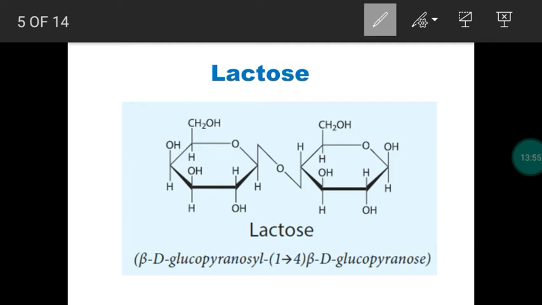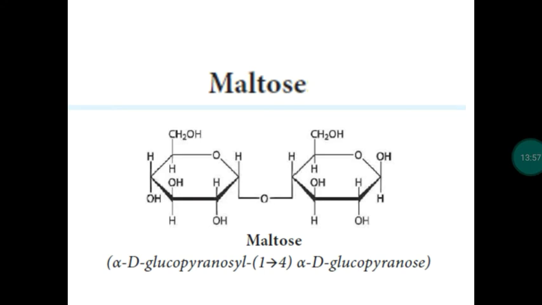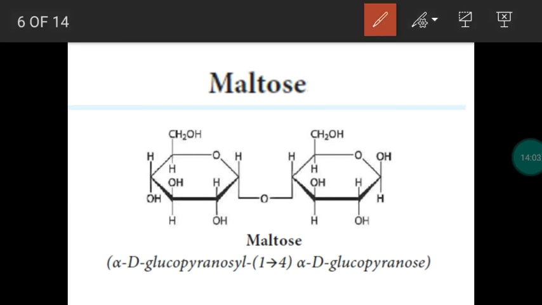With lactose over, we take the third example of a disaccharide, maltose. This disaccharide is obtained from malt, and we know that malt is a substance derived from barley. Since it is obtained from malt, we call the carbohydrate maltose, and during hydrolysis it provides two monosaccharide units. The monosaccharides are alpha D glucose and alpha D glucose, so both units are similar. During the hydrolysis of maltose, we get two glucose units.